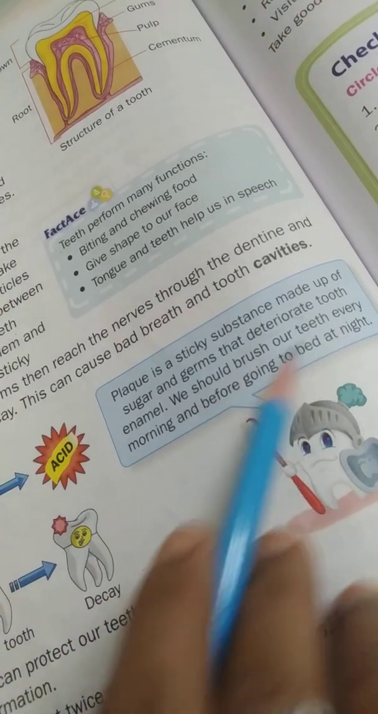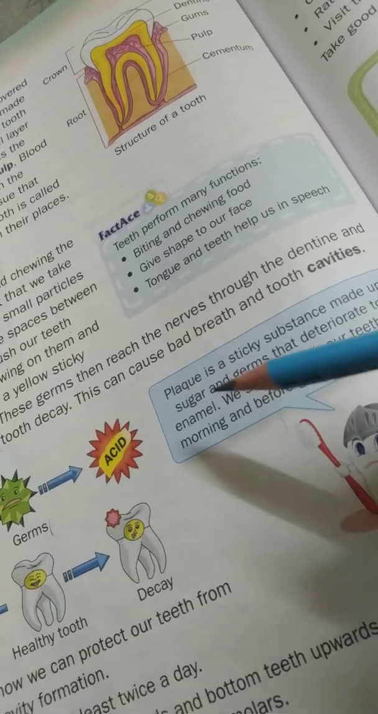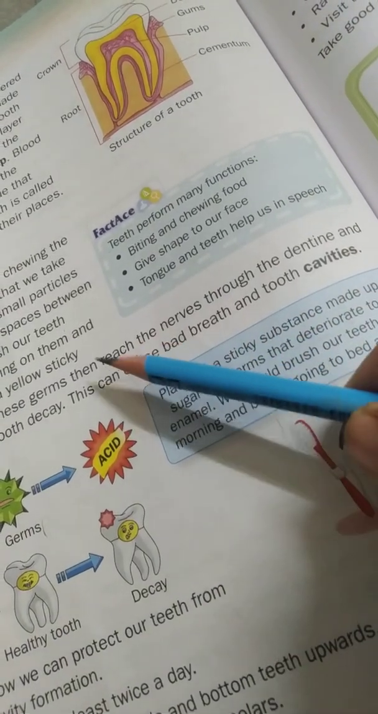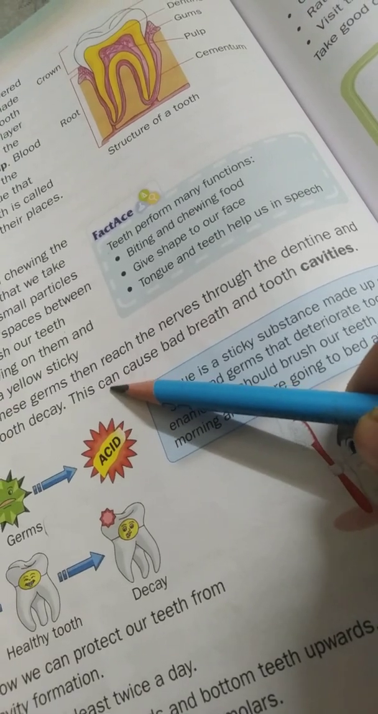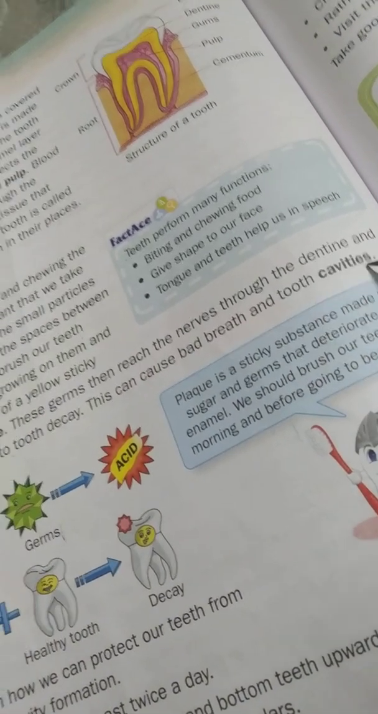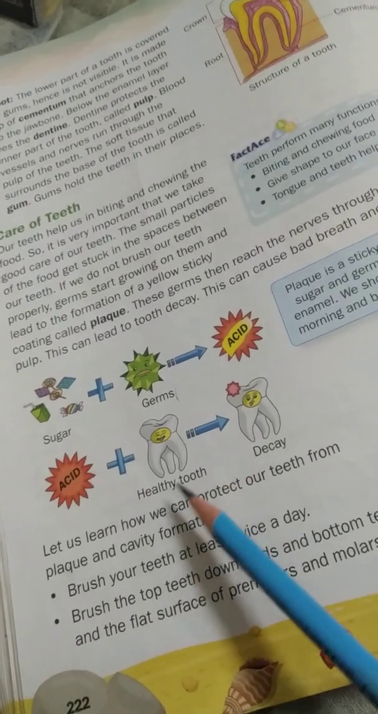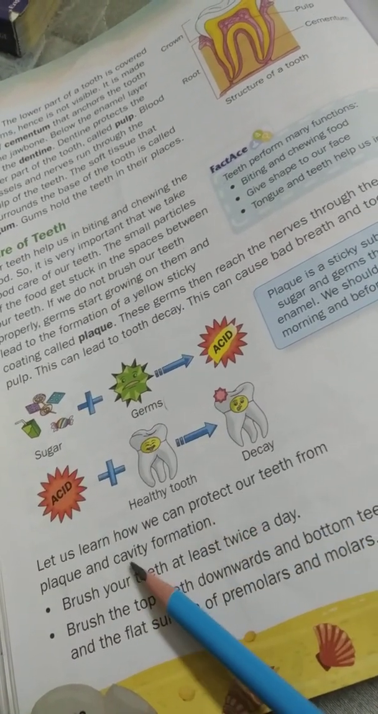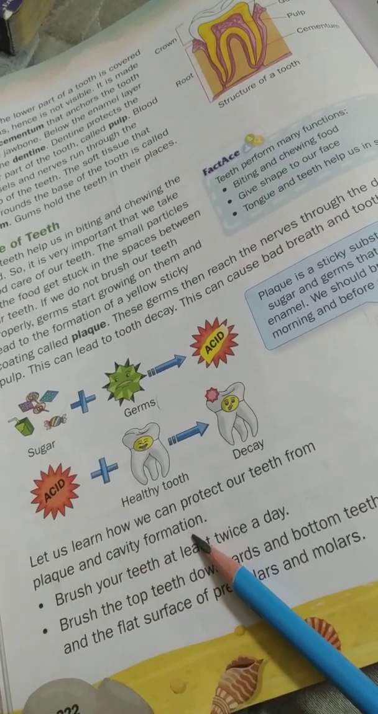We should brush our teeth every morning and before going to bed at night. How many are doing this? So you should follow this rule so that we can keep our teeth healthy and clean. Otherwise, this can cause bad breath and tooth cavities. Let us learn how we can protect our teeth from plaque and cavity formation.